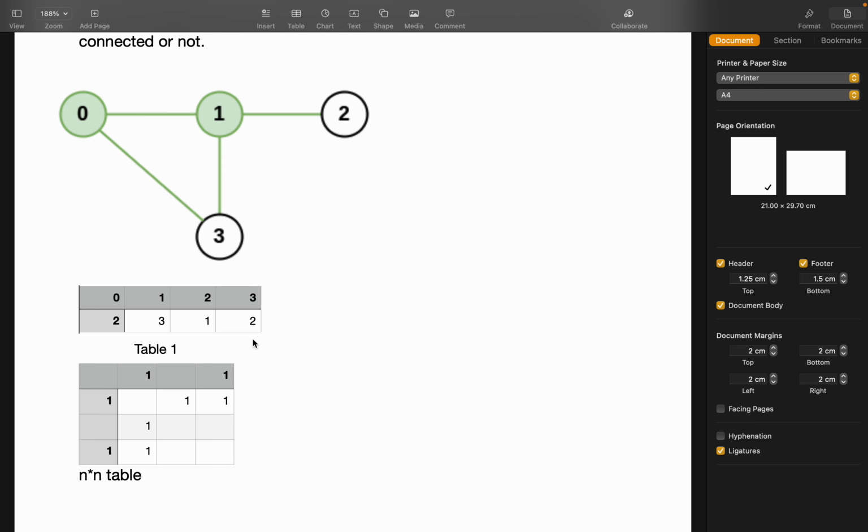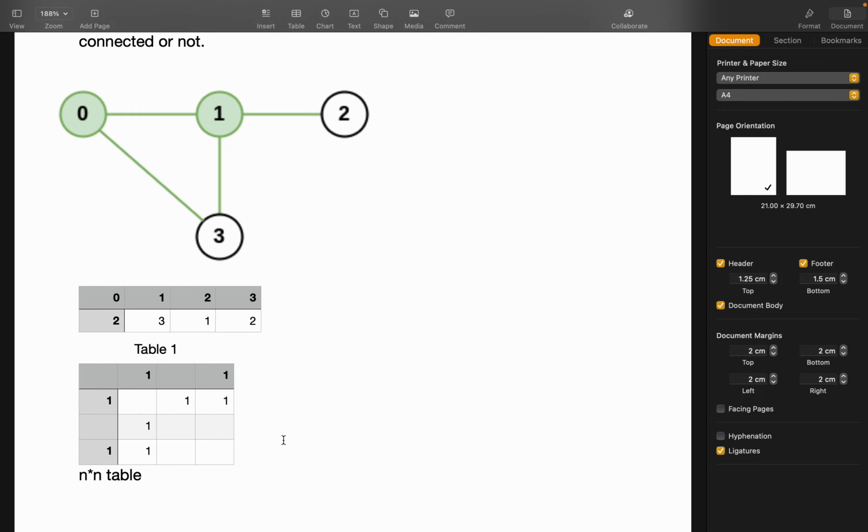And there is also a direct 2D matrix where we will store the ones. If 0 and 1 are connected, this is 0 1 2 3, this is 0 1 2 3, 0 1 is connected and 1 0 is also connected. So this one and this one. 0 3 connected, then 3 0 also connected. So once. Now we will see how to do the code.